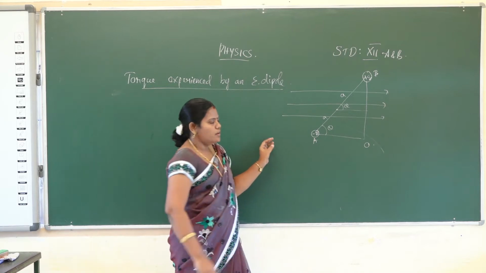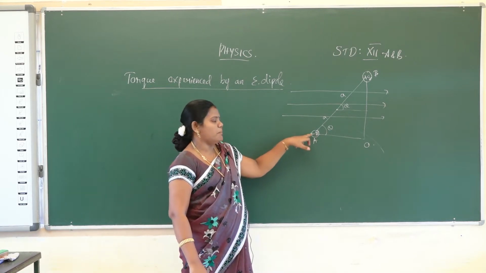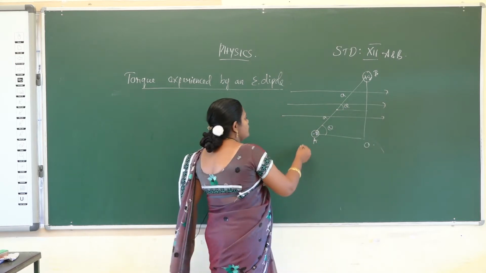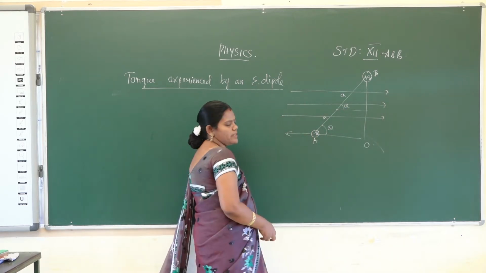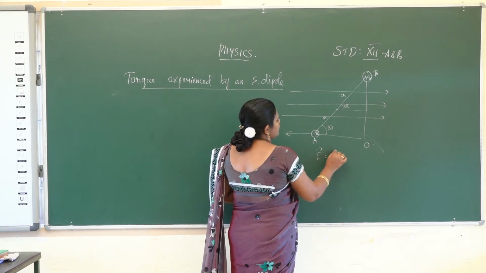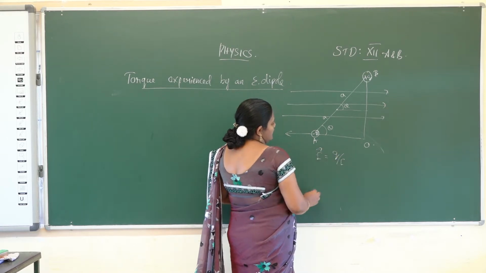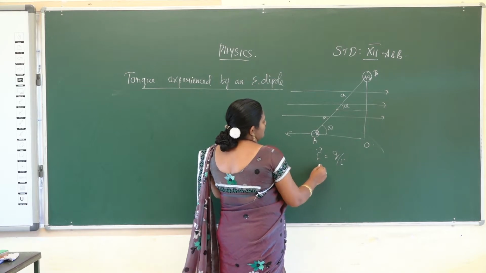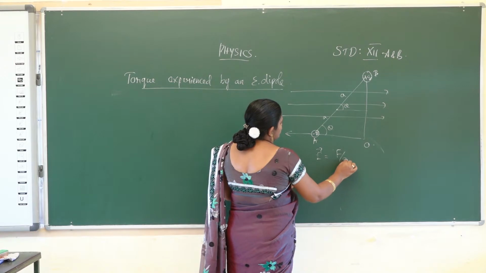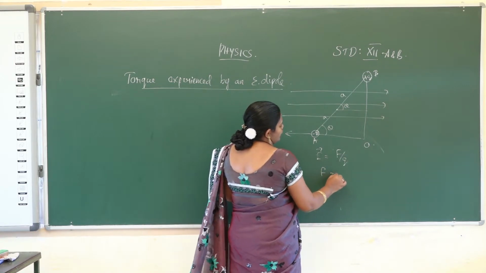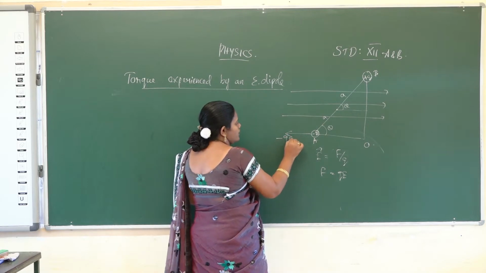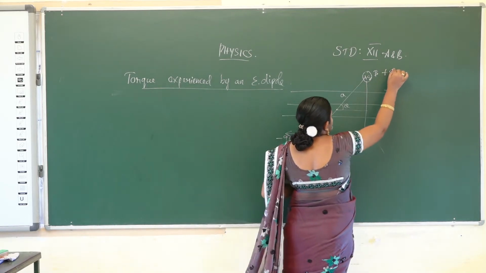Then a force is experienced due to the minus Q charge, and a force is experienced due to the plus Q charge. First, what force is experienced by the minus Q charge? What is the electric field formula? E vector is equal to F by Q, force per unit charge. So F is equal to QE. The force on the minus Q charge is minus QE, and on the plus Q charge is plus QE.